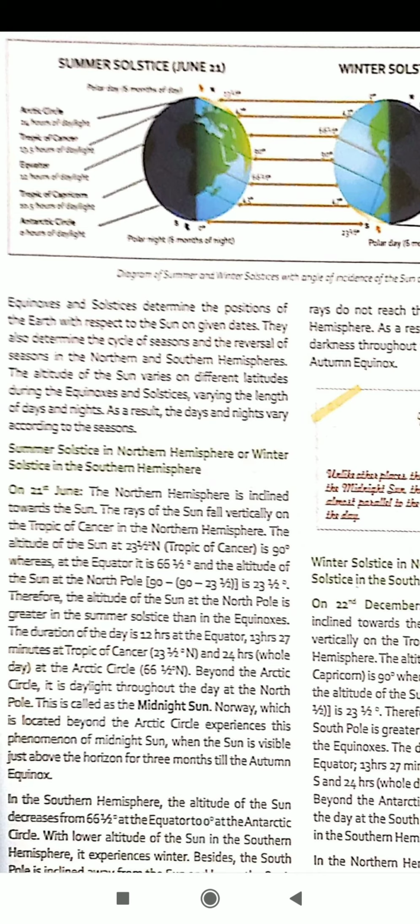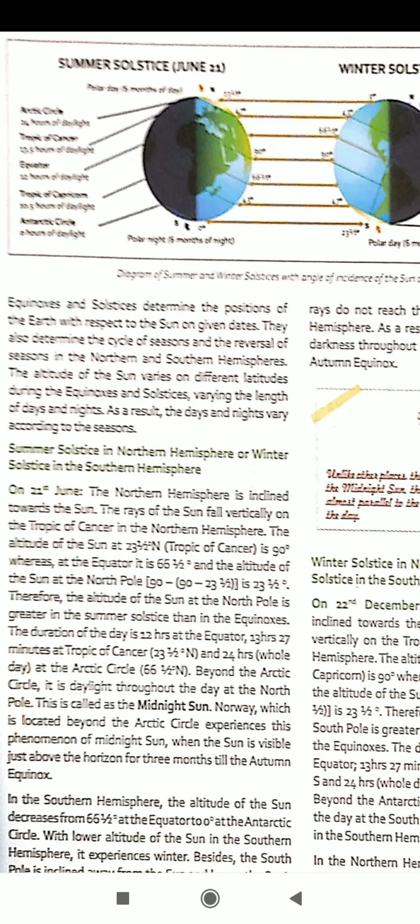Now, I am going to teach about the winter solstice. It happens on 22nd of December. The South Pole is tilted toward the sun, so the rays of the sun fall vertically or directly on the Tropic of Capricorn, 23 1/2 degrees south. The altitude of the sun is 90 degrees at 23 1/2 degrees south.